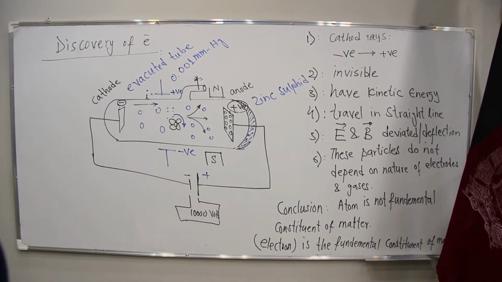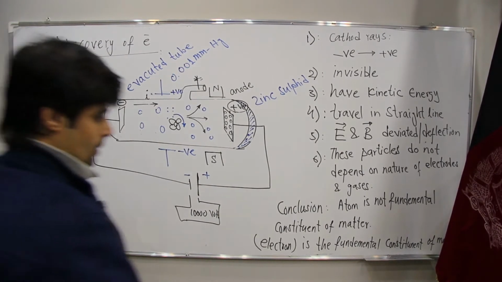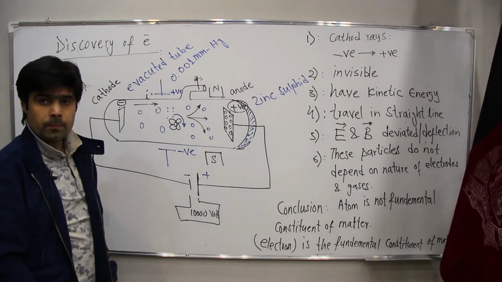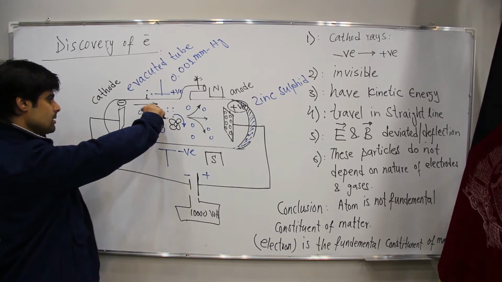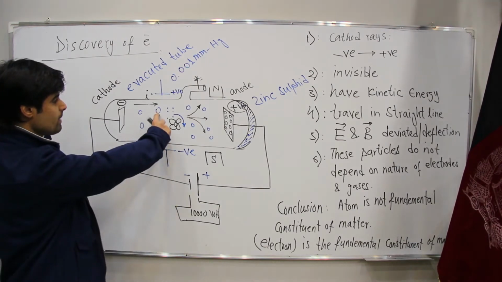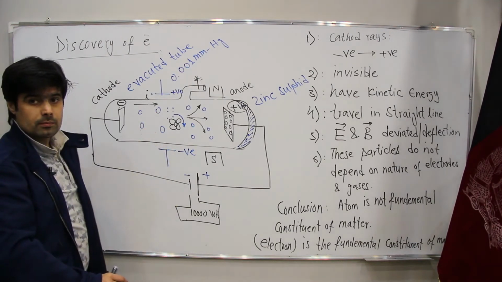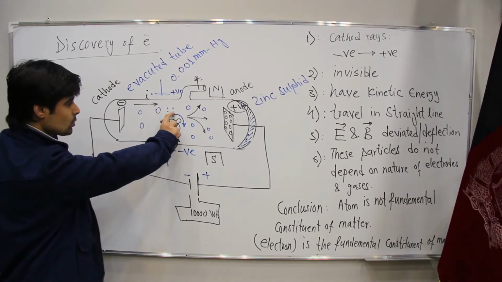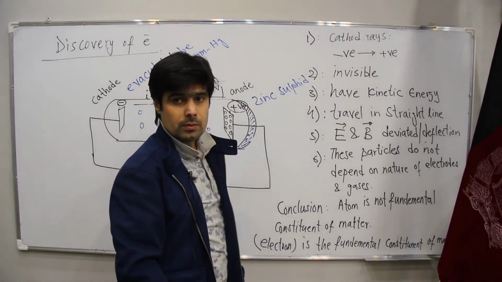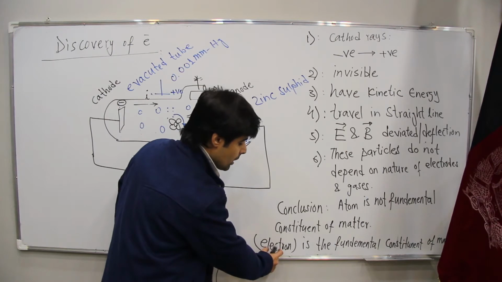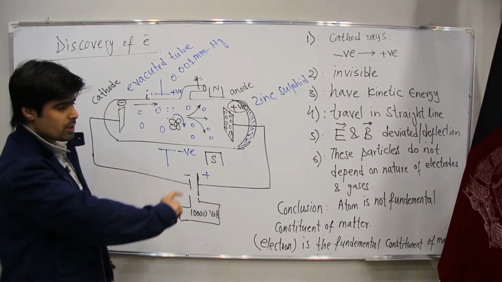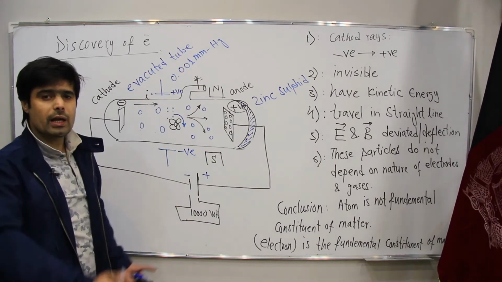Can we see the board? Yes. The last one is matter. He concluded that there is something in these atoms which is the same in every gas. And these things, which he called at first by the name of cathode rays, he nominated electron. Electrons are the basic or fundamental constituent of the matter, which we have in every atom.